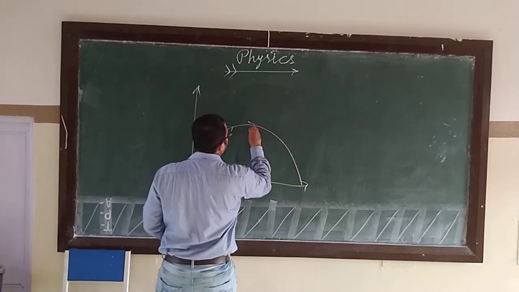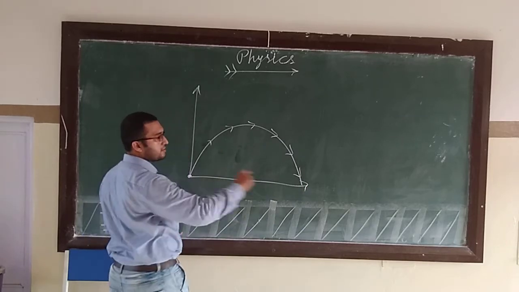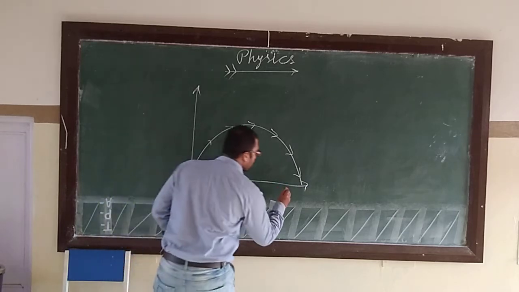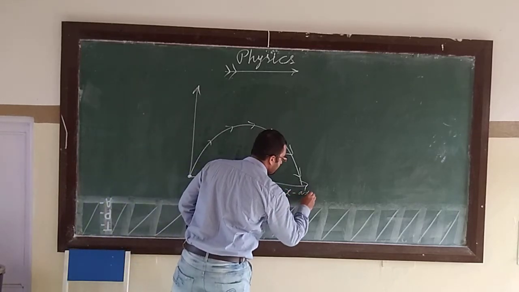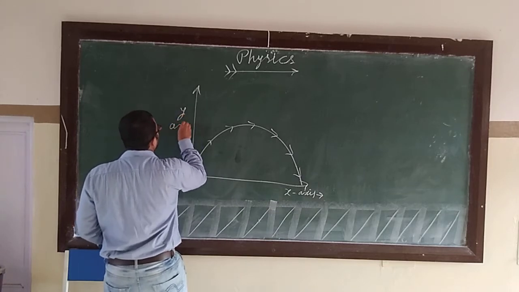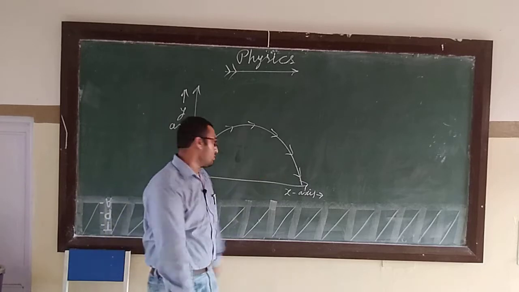This object has been projected and it is going in a fixed curved path. Yes, curved path. This is known as the x-axis and this is known as the y-axis.